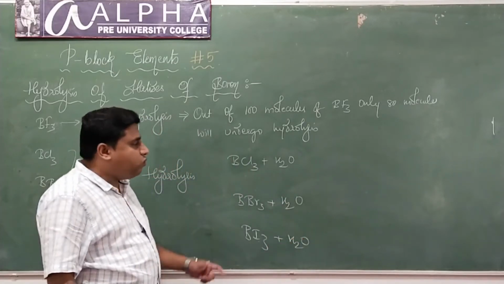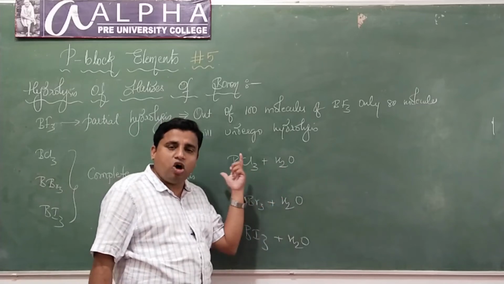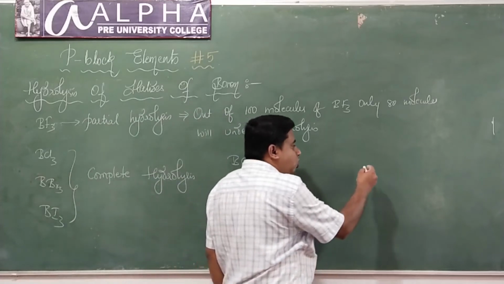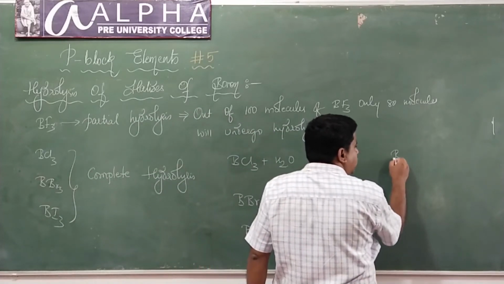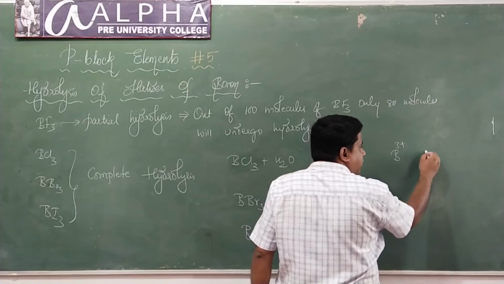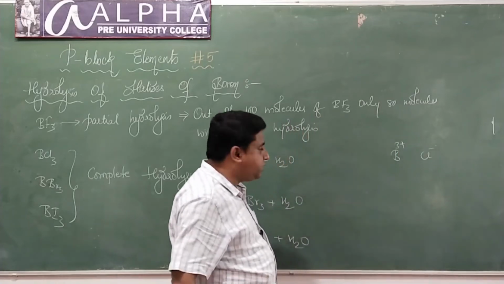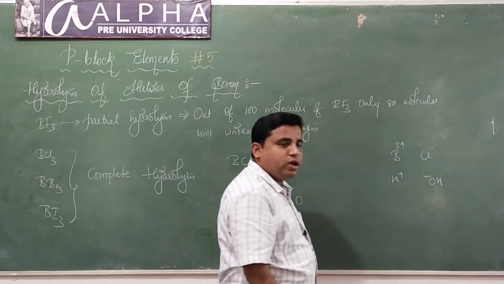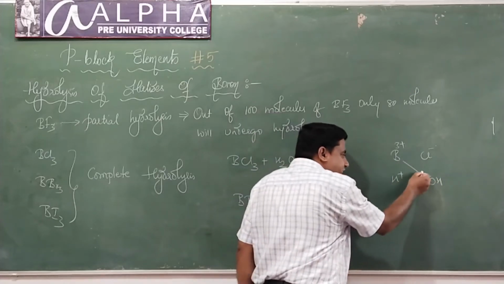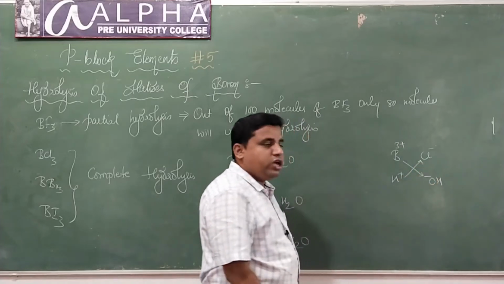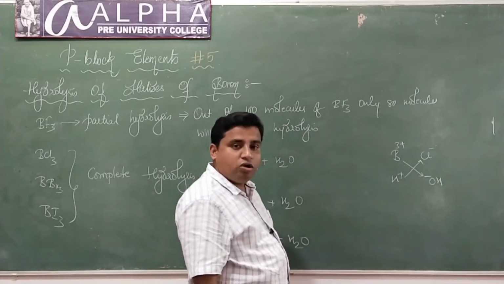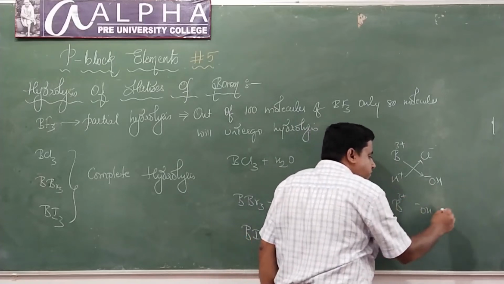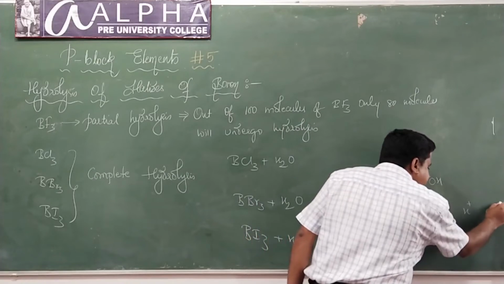Very simple. Whenever you are writing the reaction in ionic form, you just have to exchange the ions. In boron trichloride, what are the ions? Boron in +3 state and chlorine in -1 state. And in water we have H+ and OH-. You are supposed to interchange the ions. So the B3+ ion will combine with the OH- ion, and the H+ ion will combine with the Cl- ion.